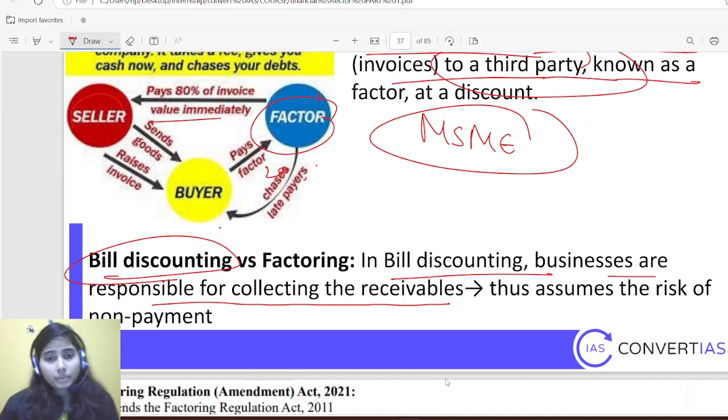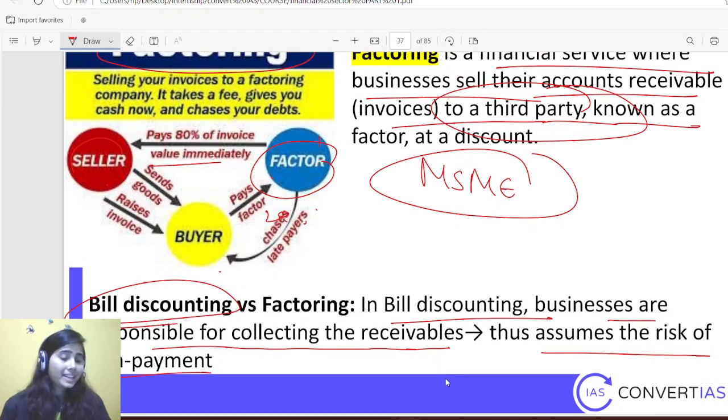Okay, so the factor collecting the receivable thus assumes the risk of non-payment. So factoring is largely for those MSMEs who are selling their raw material or their input to bigger institutions like Reliance.